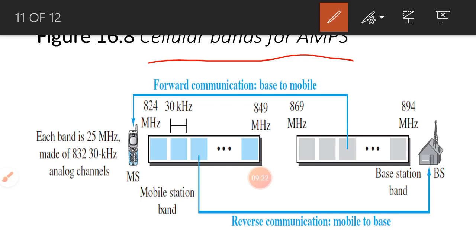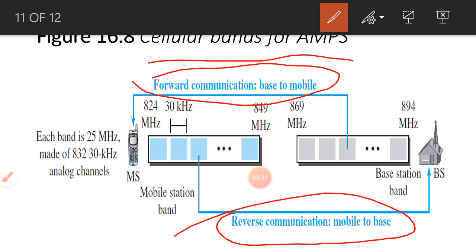In this diagram there are two channels, as already told: a forward communication channel and a reverse communication channel. Forward communication is the communication from the base to the mobile system, and reverse communication is from the mobile station to the base.